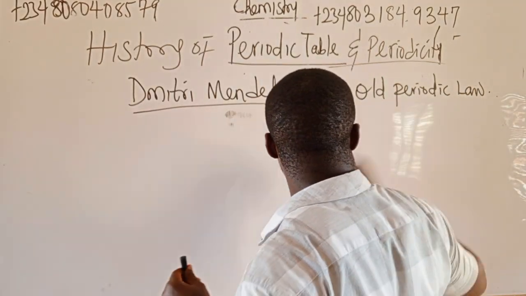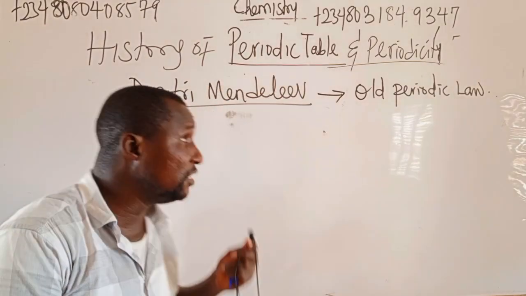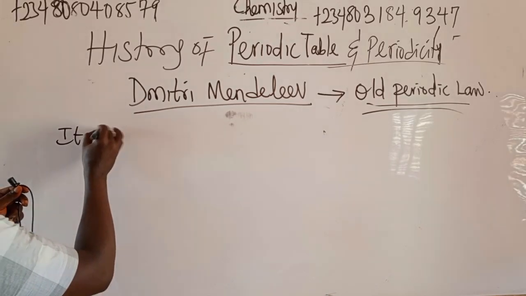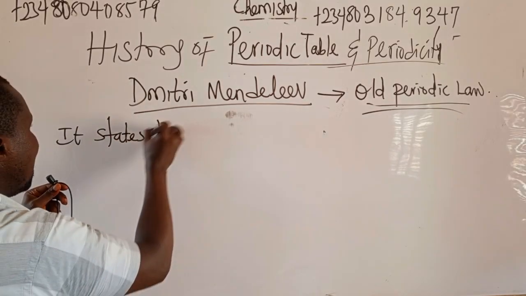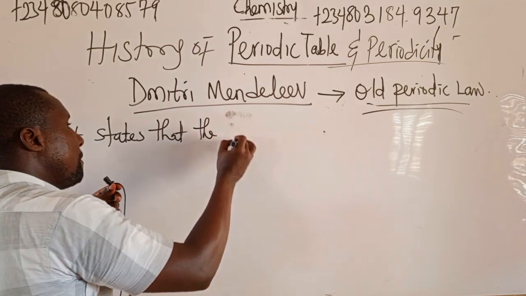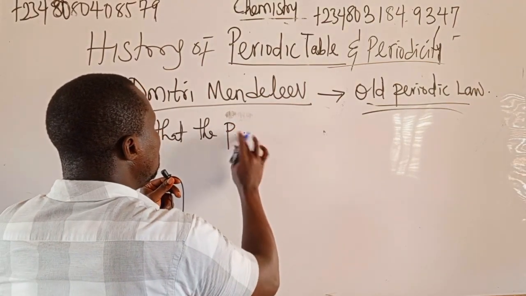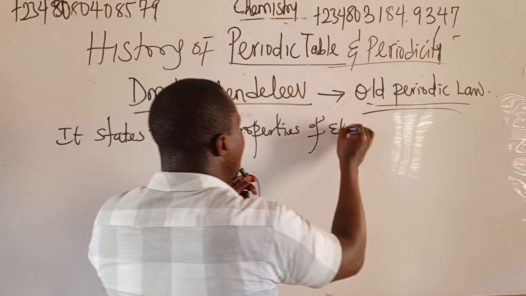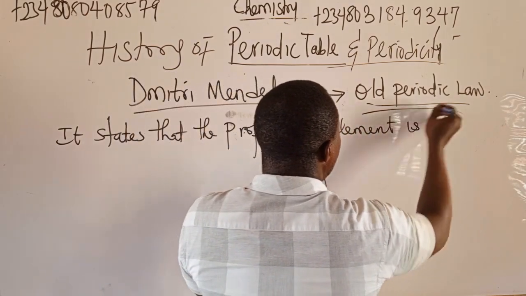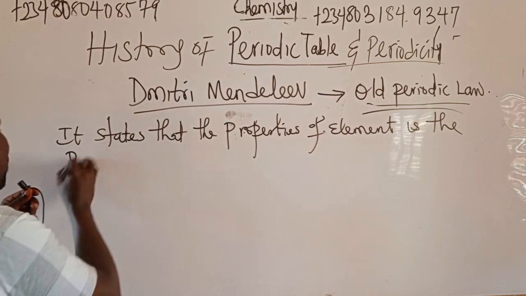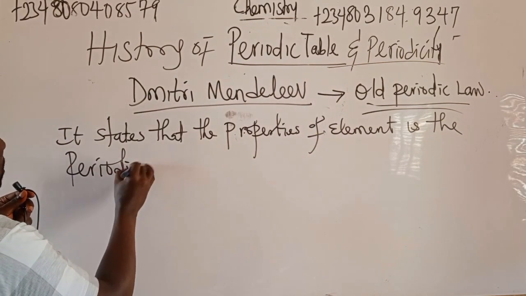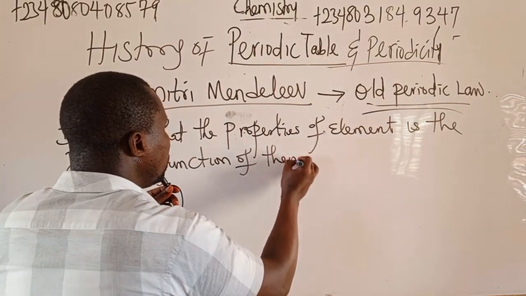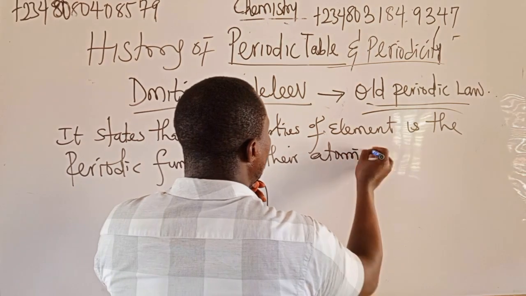Let us look at the law again. Old periodic law. Take note of this. You have to know this law. The old periodic law states that the properties of elements are the periodic function of their atomic weight.